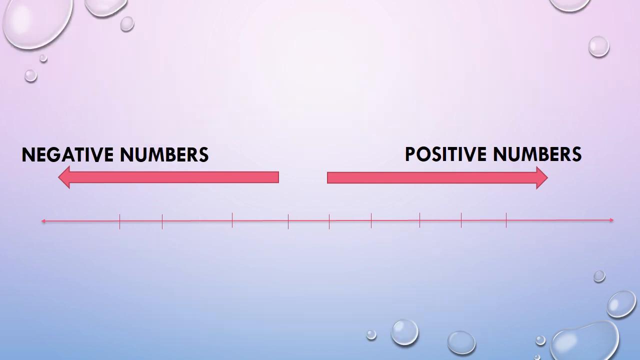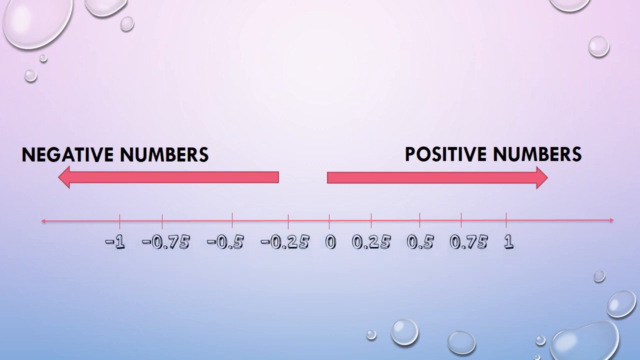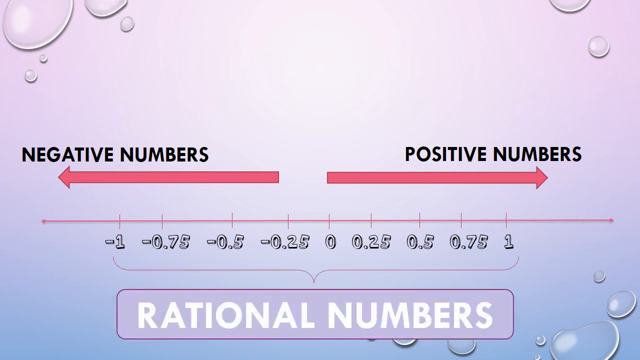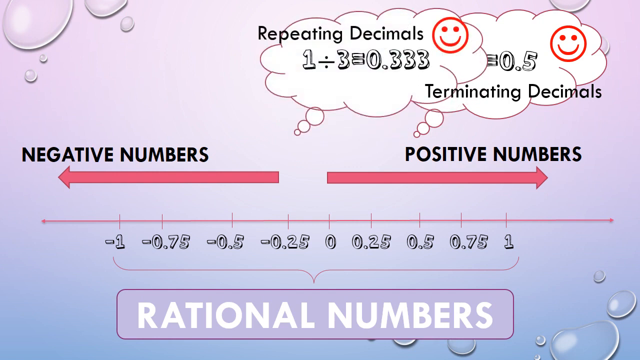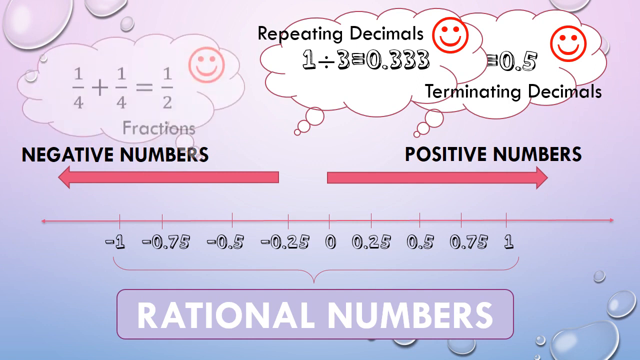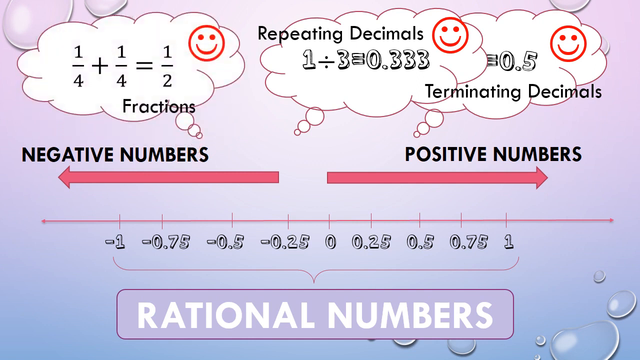They discovered that there are infinite numbers between two integers that go both to the positive and negative side of our number line. They call these numbers rational numbers. Rational numbers include terminating decimals like 1 divided by 2 is 0.5, repeating decimals like 1 divided by 3, which is equal to 0.3333 and more, and fractions like 1/4 plus 1/4 is 1/2.